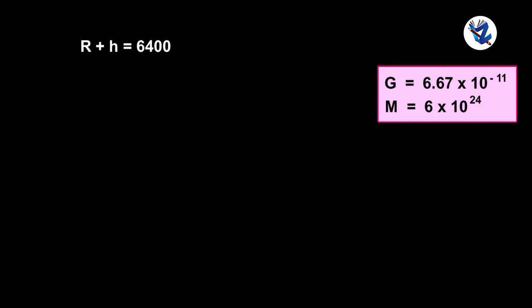Now capital R plus H is equal to 6400 plus 35,780 is equal to 42,180 into 10 raised to 3 meters.